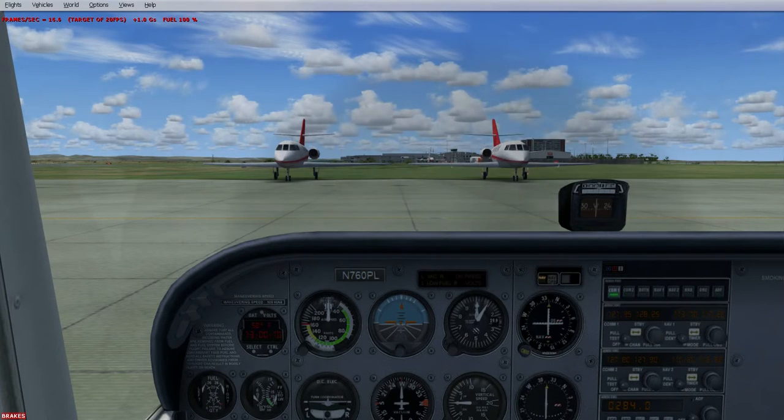And we just read that back. Taxi to and hold short runway 27, using taxiway Kilo Alpha. Cessna 0 Papa Lima.